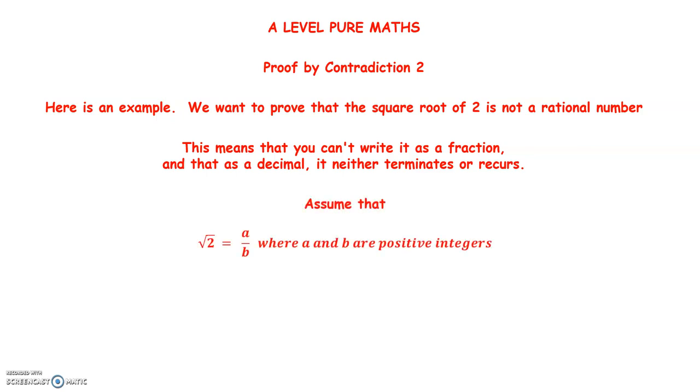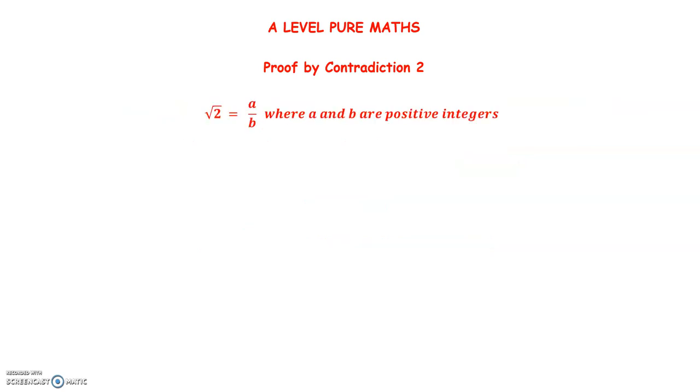Well, I'm going to prove it by contradiction, which means I assume the opposite of what I'm trying to prove. So I assume that the square root of 2 is a over b, where a and b are positive integers. What do I do now? Well, there's no hope whatsoever of solving that equation, one equation, two unknowns, but I can proceed as though I was going to solve it, and I think the first obvious thing to do is square both sides, and I get a squared over b squared equals 2, so a squared equals 2b squared.